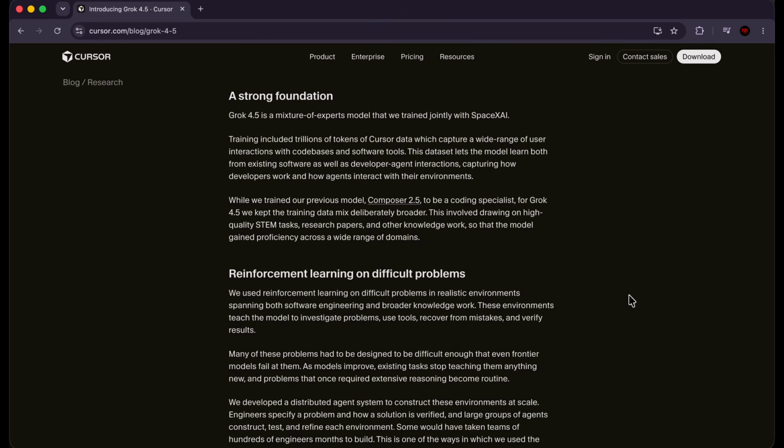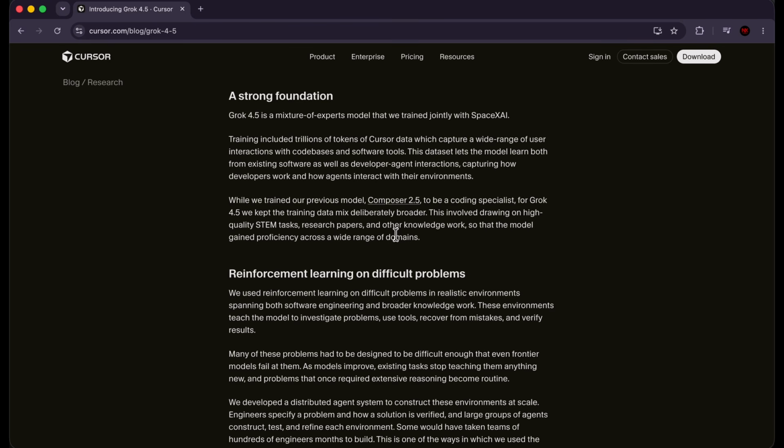So they've written a lot about the training of the model, and the only thing that I think is helpful for us is that Grok 4.5 is not a coding specialist. So while Composer 2.5 was a coding specialist, Grok 4.5's training was deliberately broader. So this means it has a proficiency across a wide range of domains, which is something that you didn't see in its predecessors. So now Grok 4.5 has proficiency across a wide range of domains. So how does that apply to what we're doing? Well, we can ask Grok 4.5 to do a lot of other things for us.